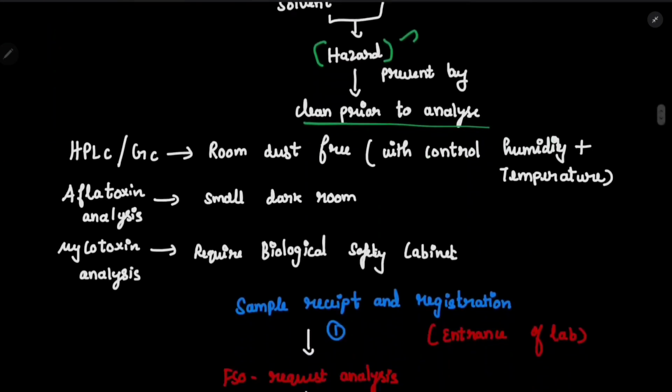And in case of HPLC and GC, if the room has major dust, then it will not work properly. So the room should be dust free. Okay, and we should control the humidity and temperature, because in gas chromatography, if the room has dust, then it will interfere with the result.